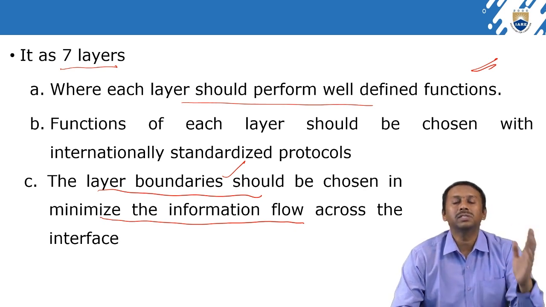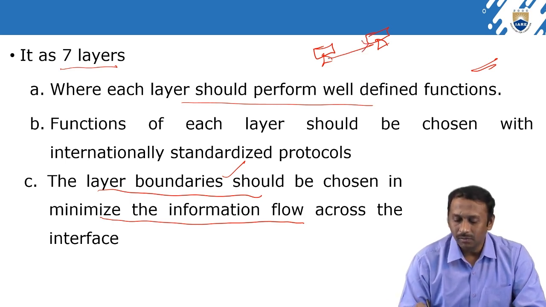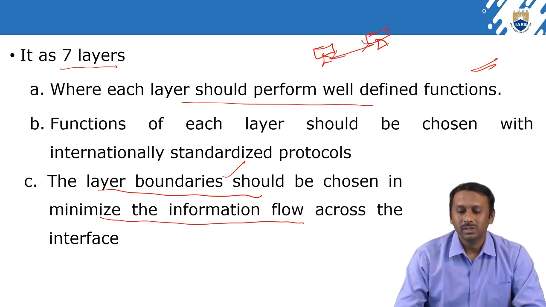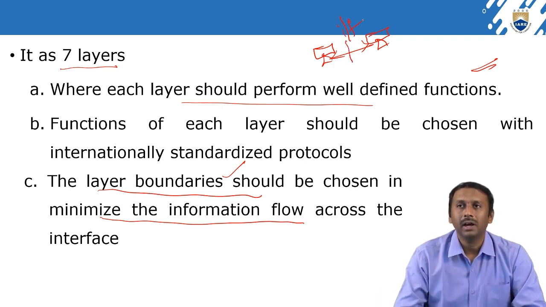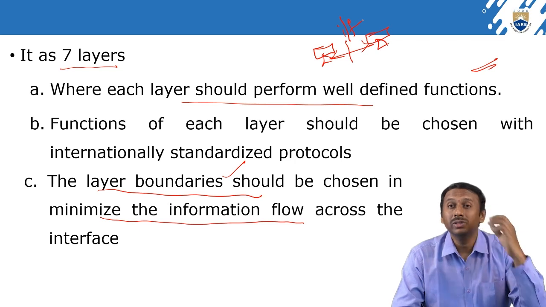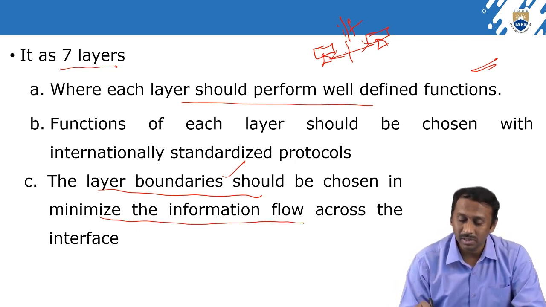Assume that two systems are interconnected, and we are transferring data from one system to another, where there is an interface. It minimizes the information flow, meaning it should not be very fast or very slow.